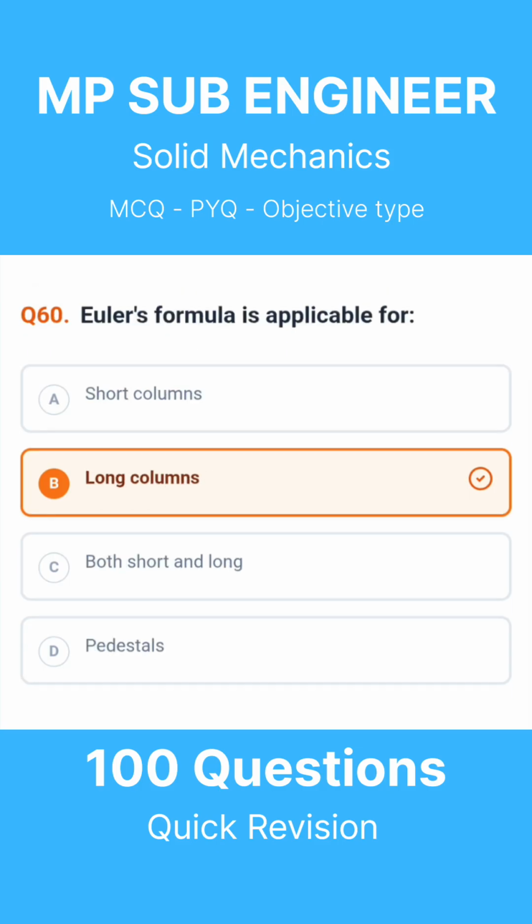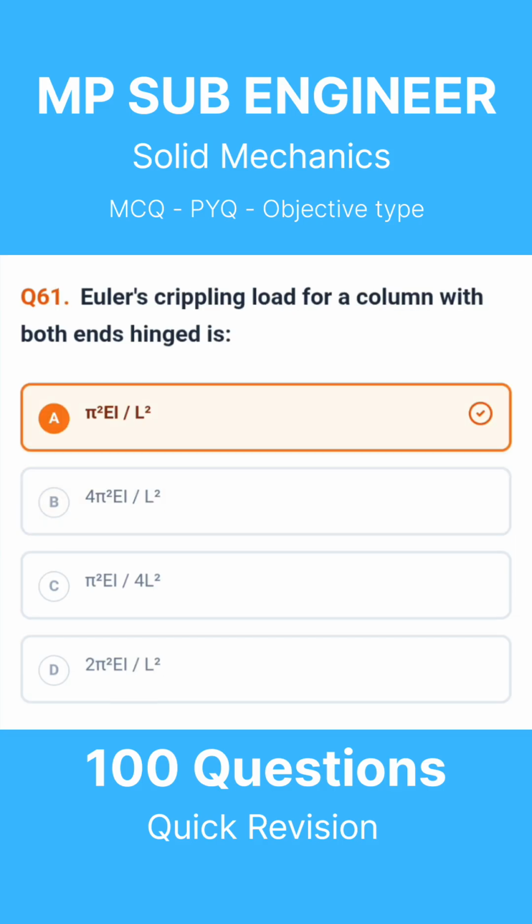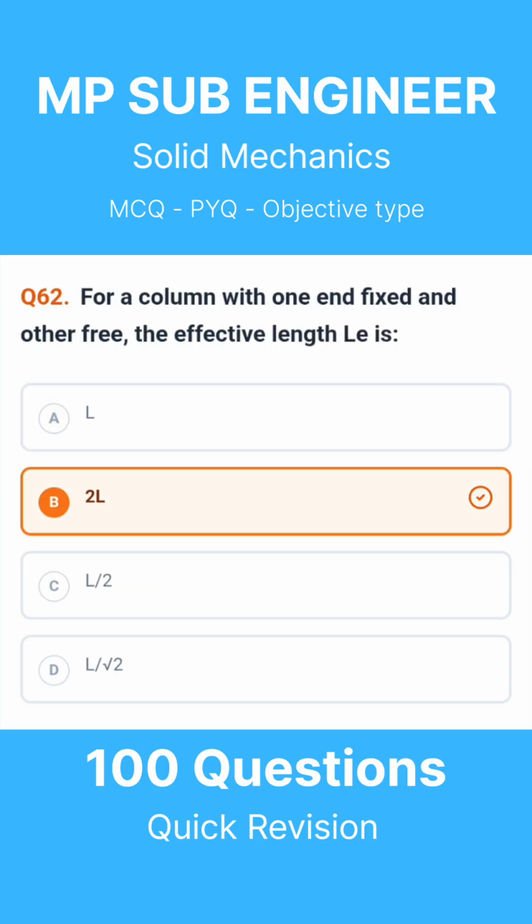Question 60. Euler's formula is applicable for. The correct answer is long columns. Question 61. Euler's crippling load for a column with both ends hinged is. The correct answer is pi squared EI divided by L squared. Question 62. For a column with one end fixed and other free, the effective length Le is.